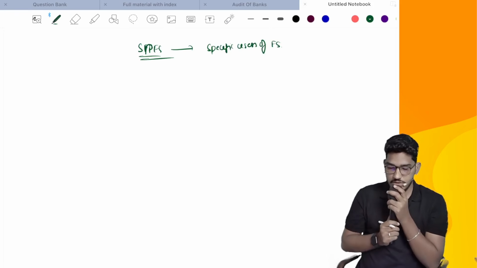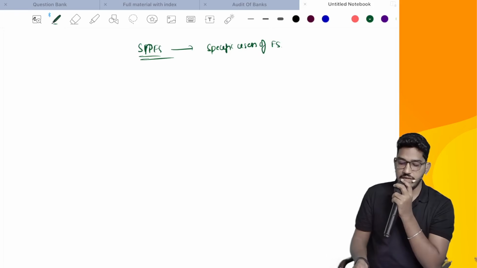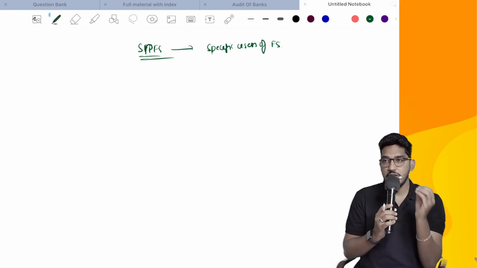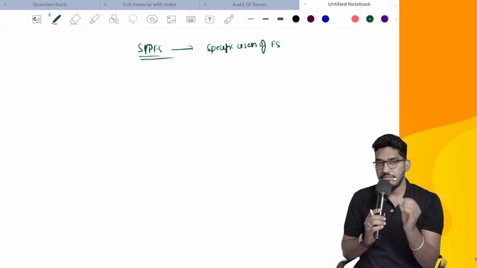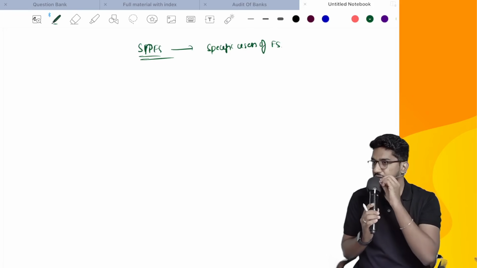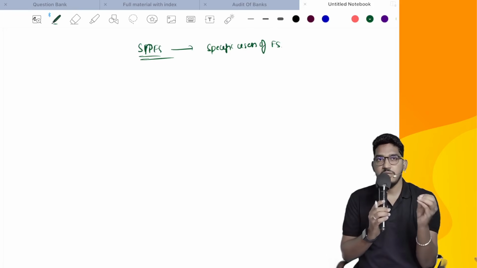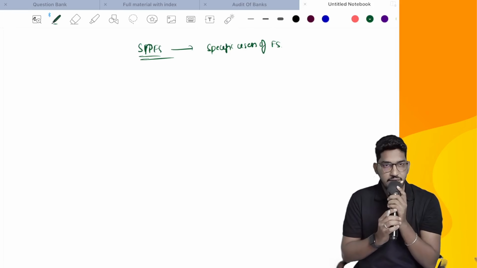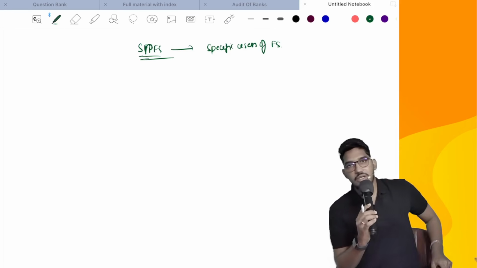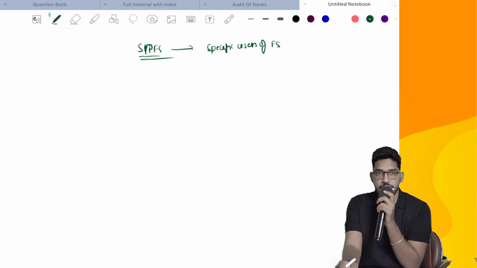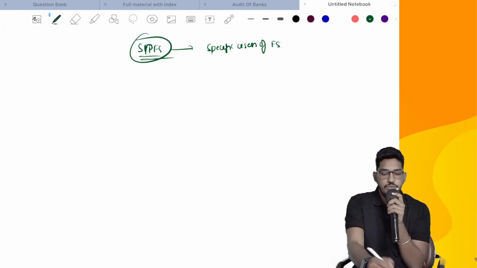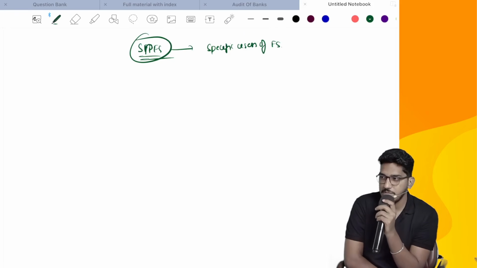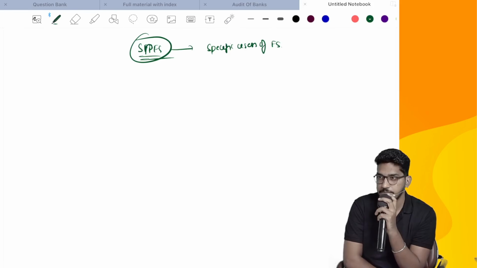So we need to express our opinion on whether the financial statements are prepared as per the requirements of some framework, but those financial statements will not fulfill the needs of everybody. They will fulfill the needs of only specific users of financial statements. That framework we are going to call a special purpose framework. Now let us try to understand a few circumstances where a special purpose framework might be needed.